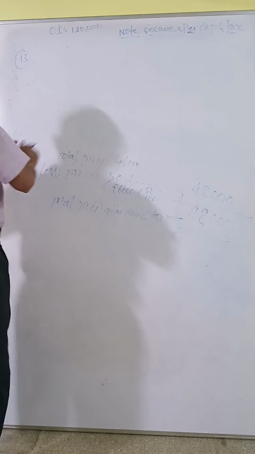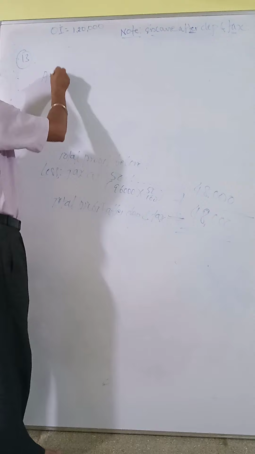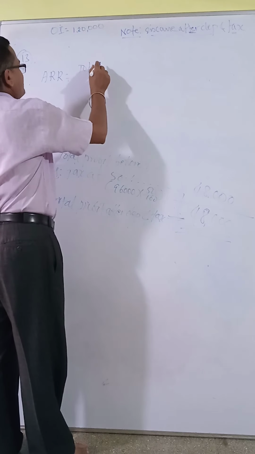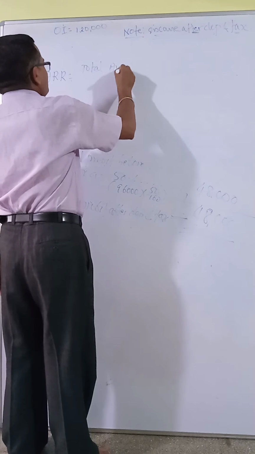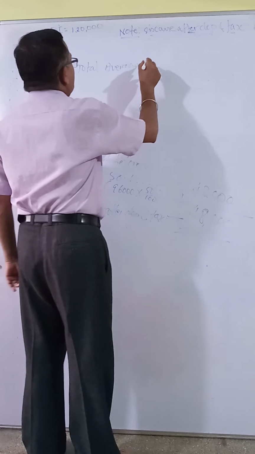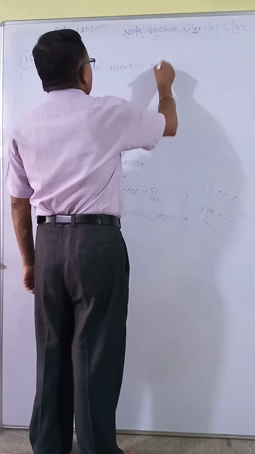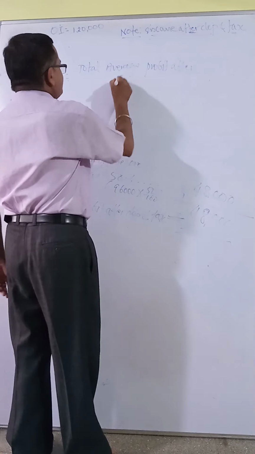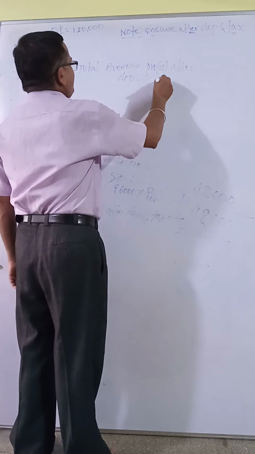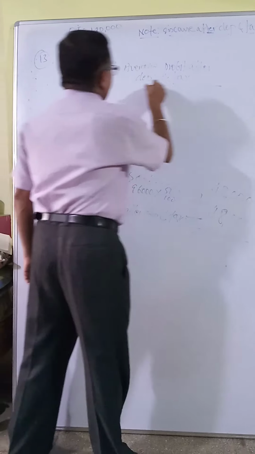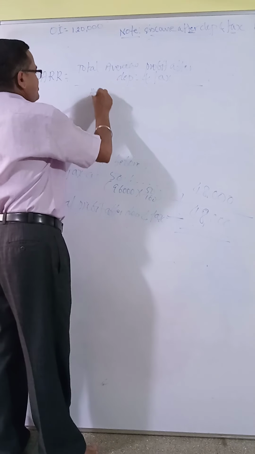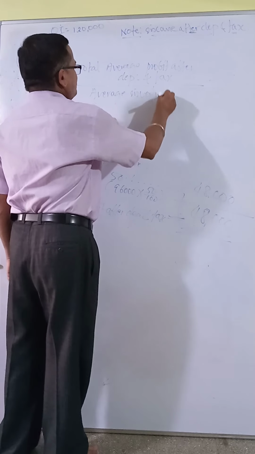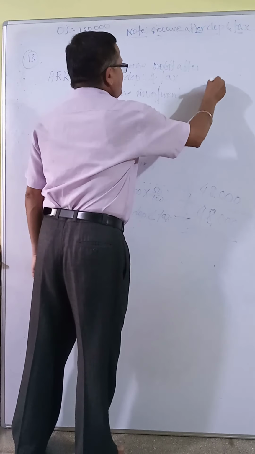Accounting rate of return equals average profits after depreciation and tax, divided by average investment, multiplied by 100.